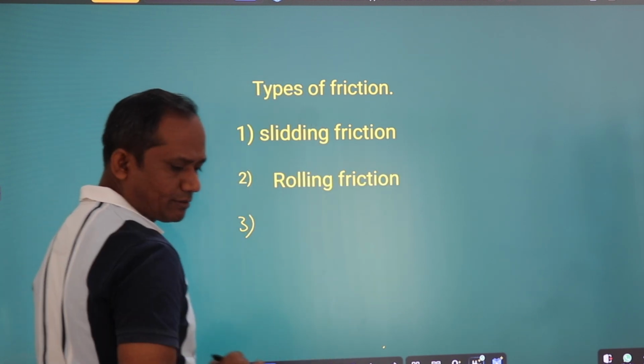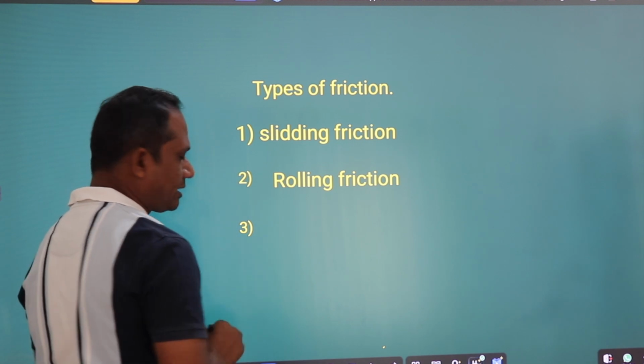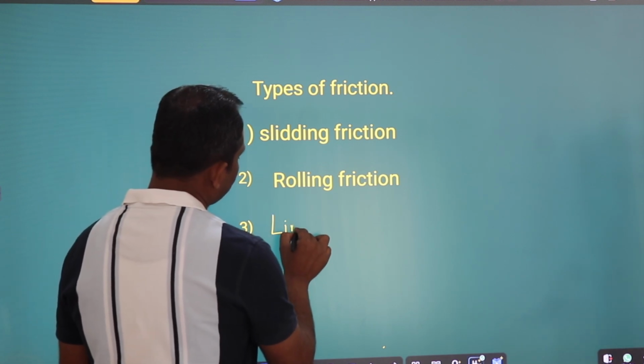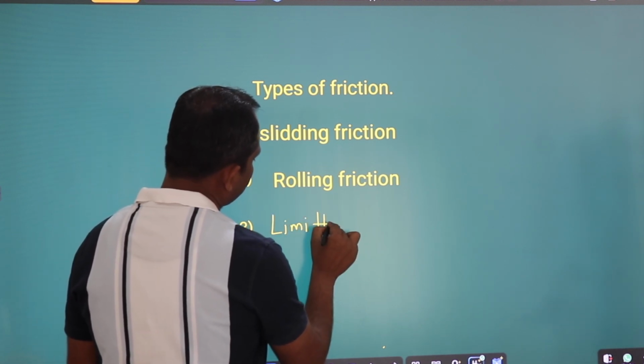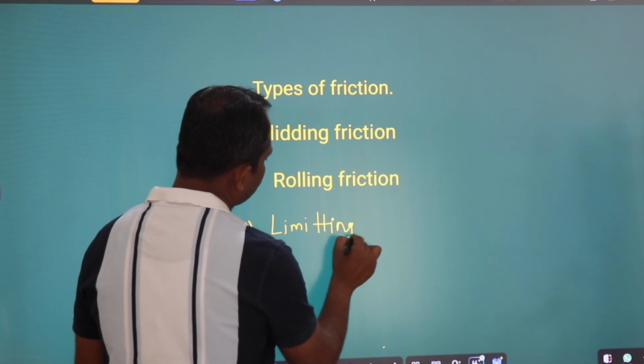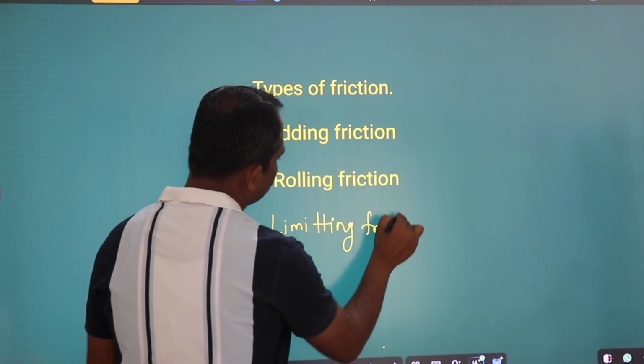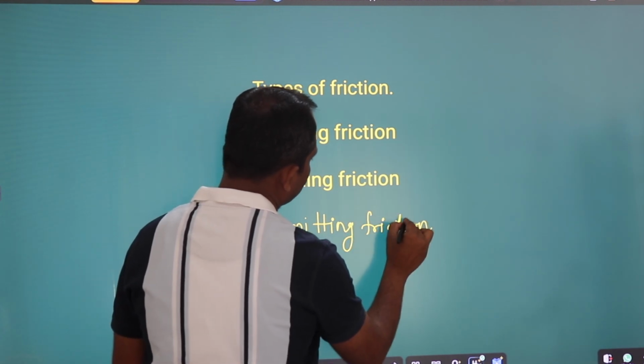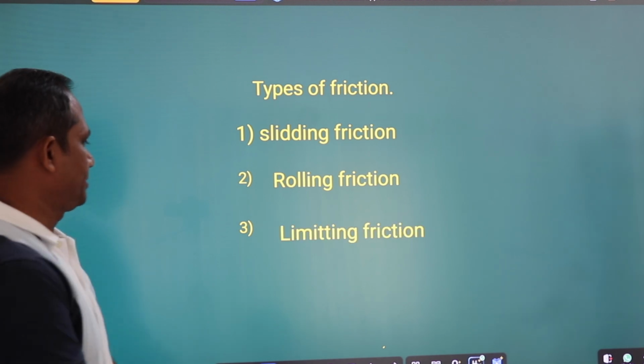Third and important type of friction is limiting friction.